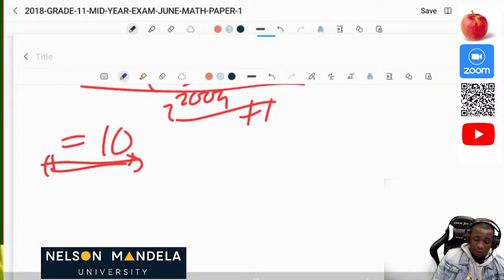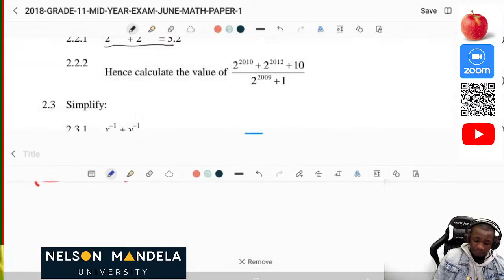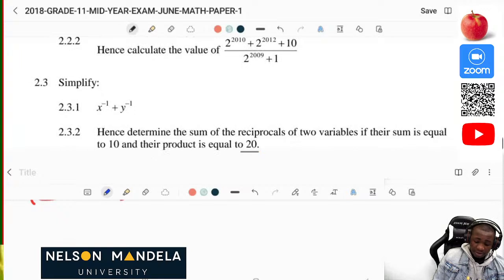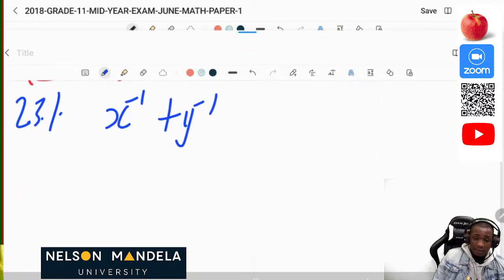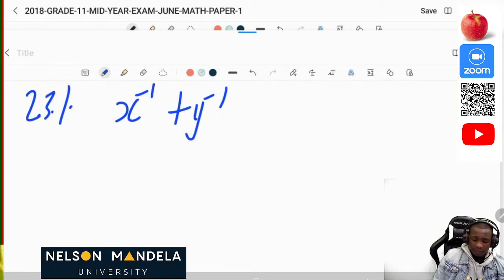Now let's do the other question. Simplify this. How can you simplify this? 2.3.1. So x to the power negative 1 plus y to the power negative 1. Now we just apply the laws of exponents. So let's apply the laws of exponents. This is the same as 1 over x plus 1 over y.